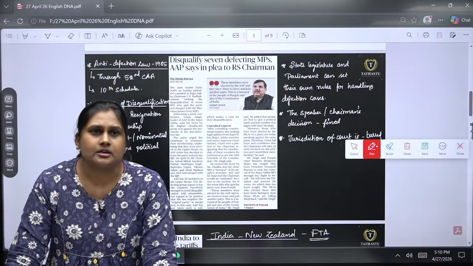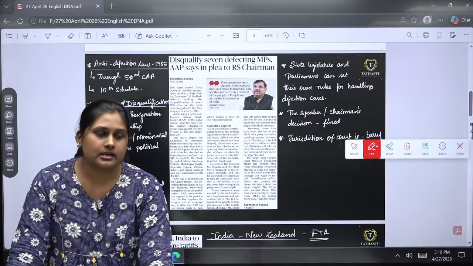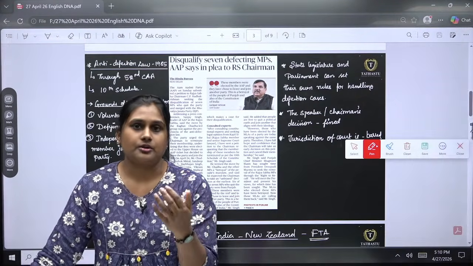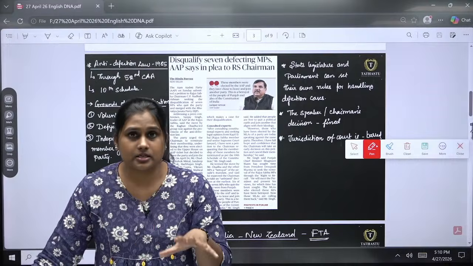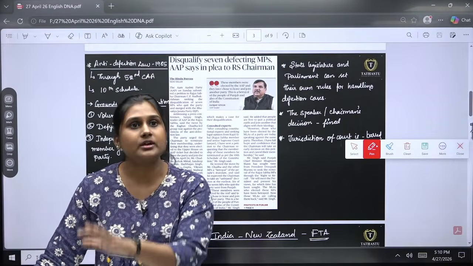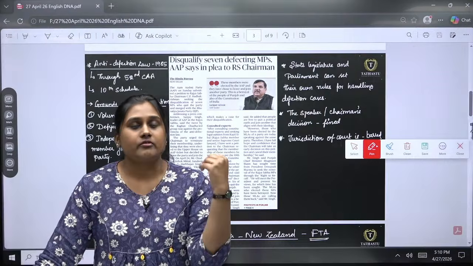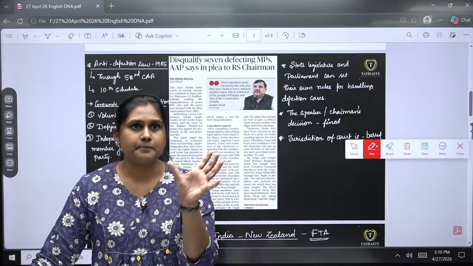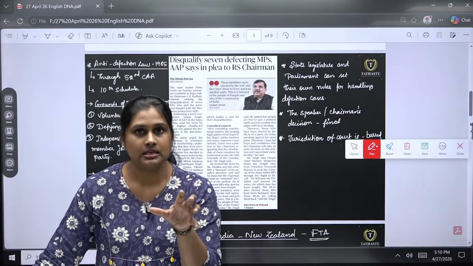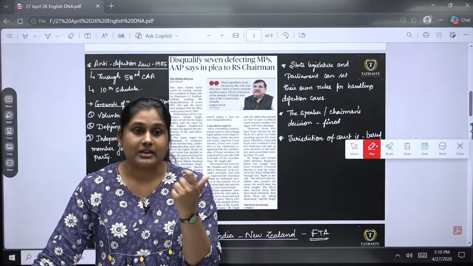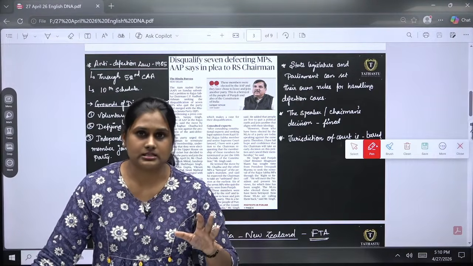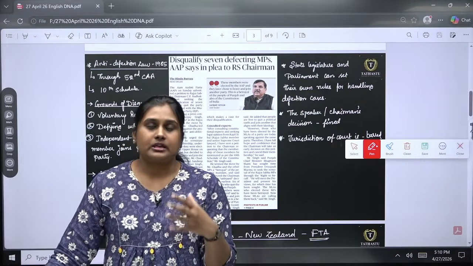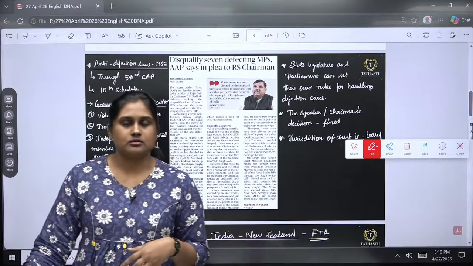Gig workers means delivery men. Not exactly them only. Gig workers are delivery people like Zomato, Swiggy, or other Amazon and Flipkart workers. So these delivery partners are one kind of gig worker. We will see gig workers in detail in the article, but here I will also tell you: gig workers are people who work on task-based things. There is more flexibility for them, like freelancing. There is no fixed time for you. So they do flexible, task-based work.